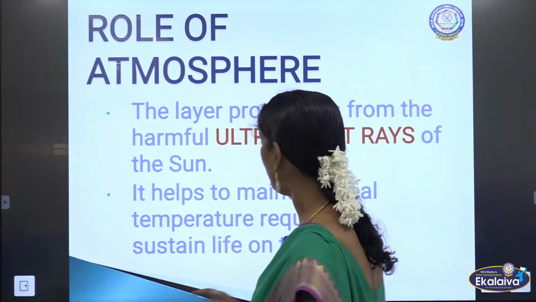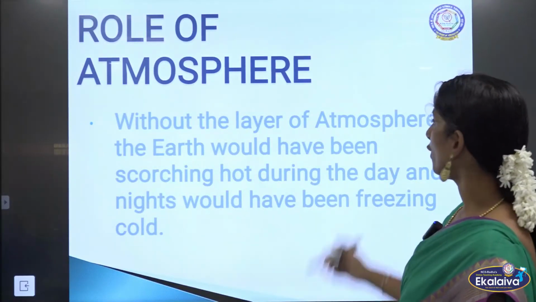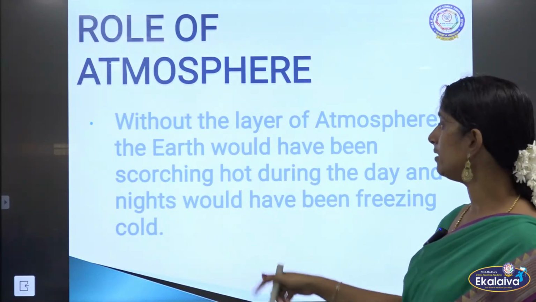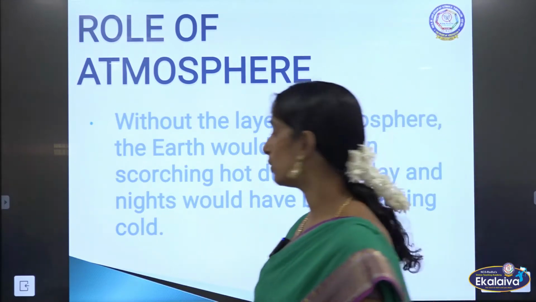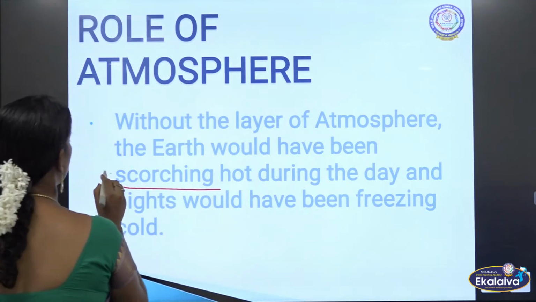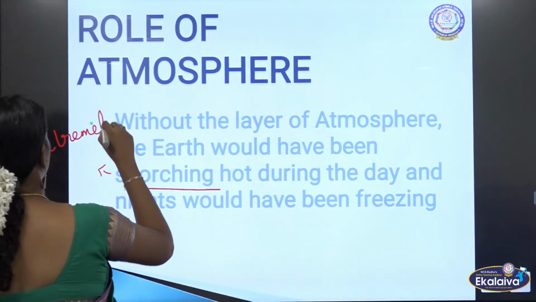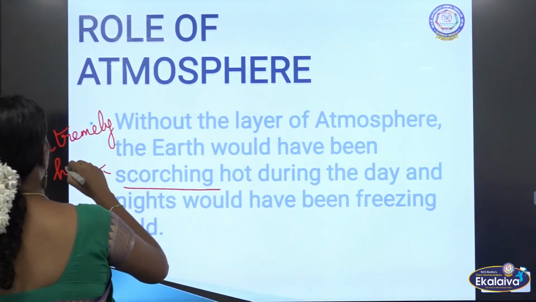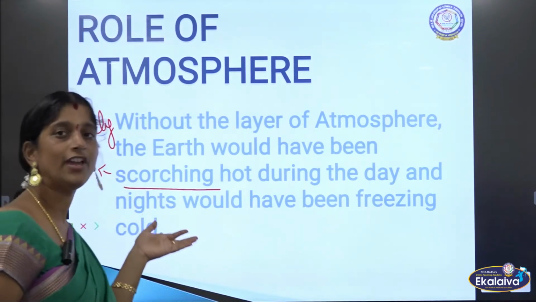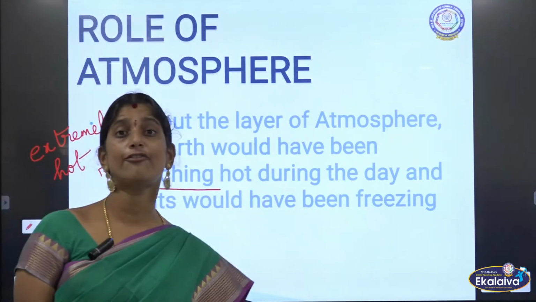So that is what I told you now. Without the layer of atmosphere, the earth would have been scorching hot. What is meant by scorching hot? It means extremely hot, very hot, during the daytime, and the night would have been freezing cold.